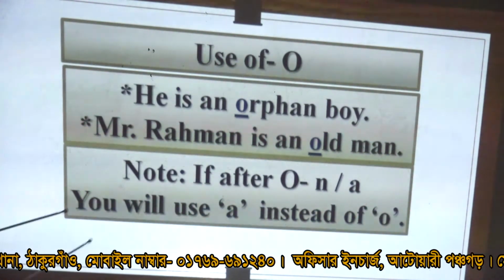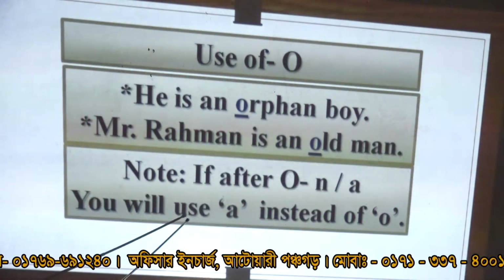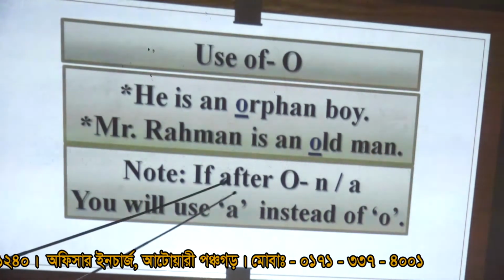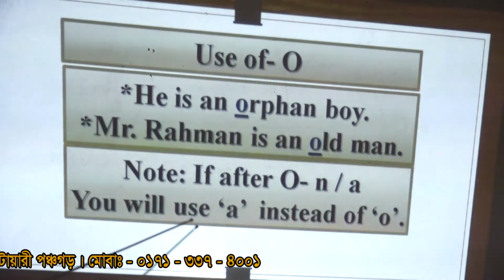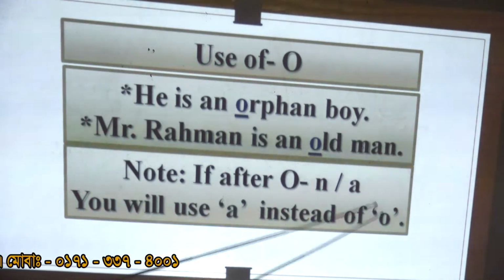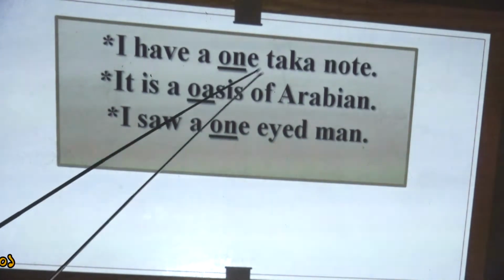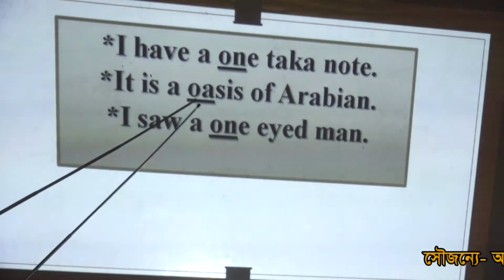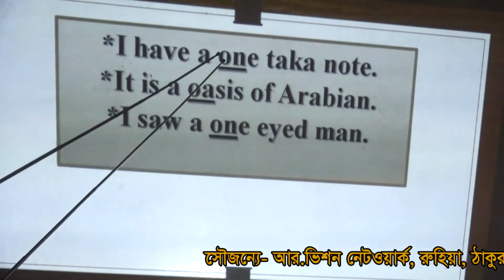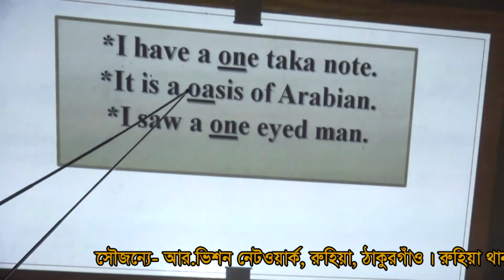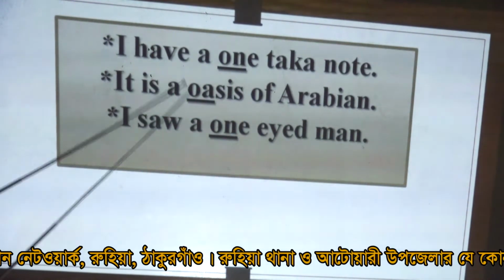My dear students, it should be noted: if after o comes n or a sound like w, you will use a instead of an. Such as, I have a one taka note. It is an oasis of Arabian. I saw a one-eyed man. Here is o before n, here is o before the w sound, and here is o before n. So we use a in the cases of one and one-eyed.